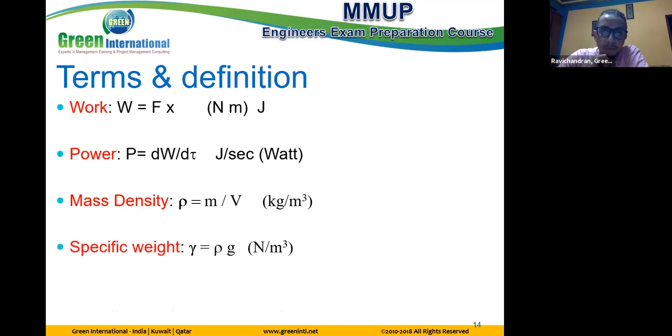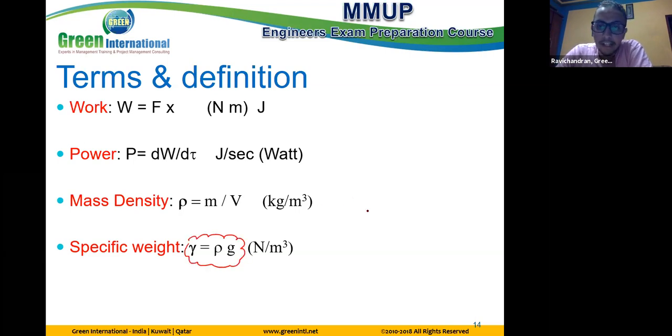Specific weight is gamma. This gamma is a property, the same as density, not different. The only change is that density multiplied by the gravitational acceleration gives the specific weight. This is one of the important properties, gamma.